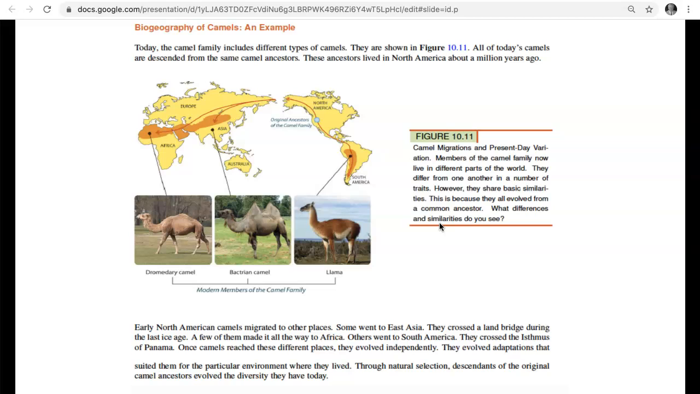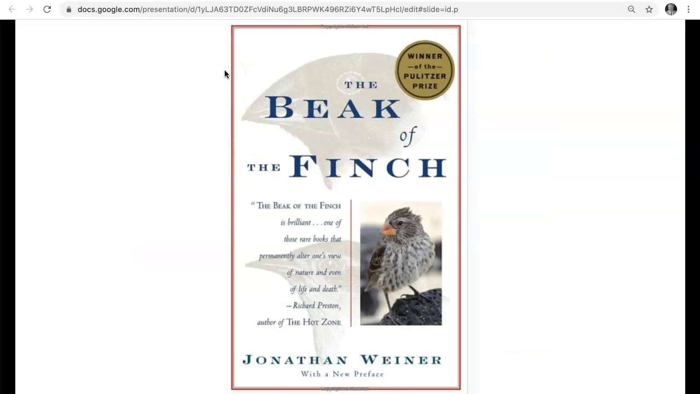Biogeography is an example of how the environment can change the organisms that would live within that environment. This is a good example from the camel. Make sure you read about that.